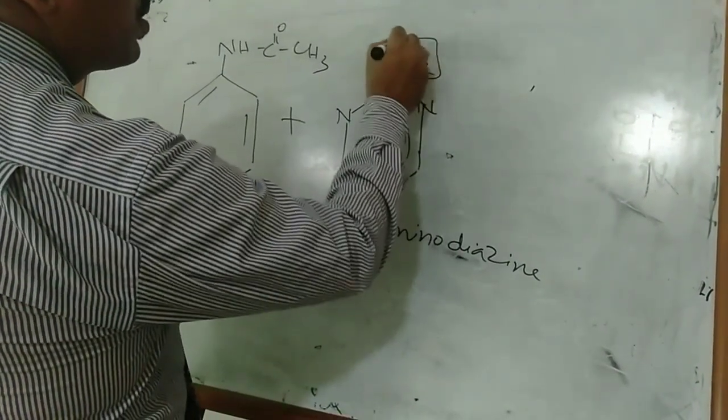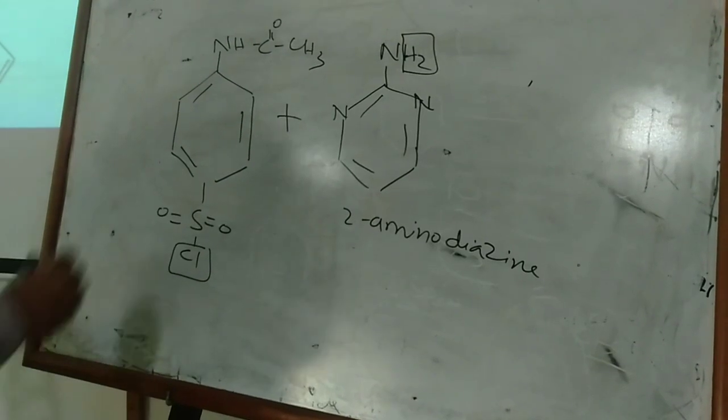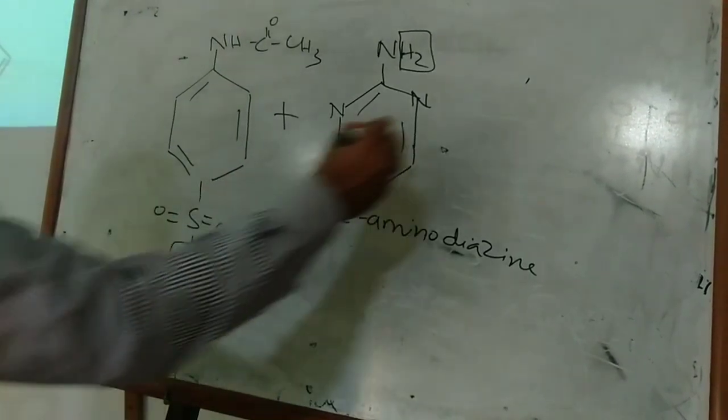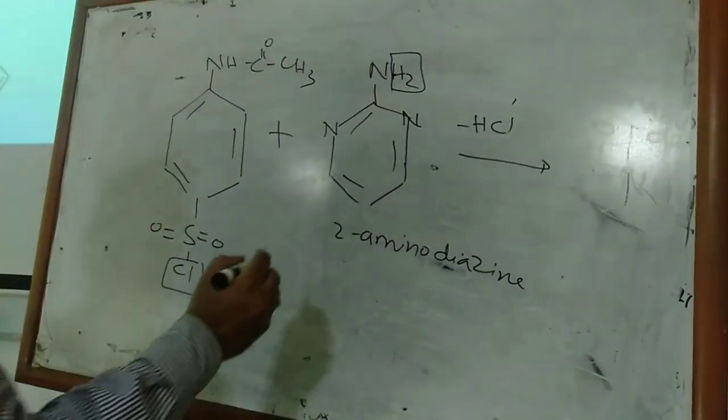Proton will be removed from that 2-amino position, and HCl will be removed from sulfonyl chloride, and HCl will be removed as byproduct, and your new structure formed is